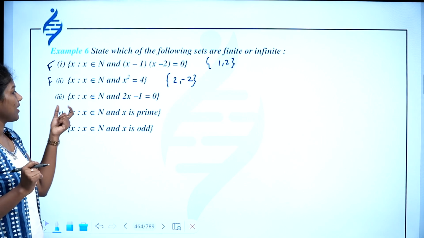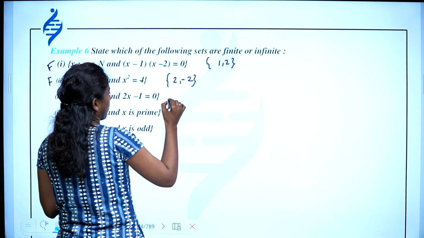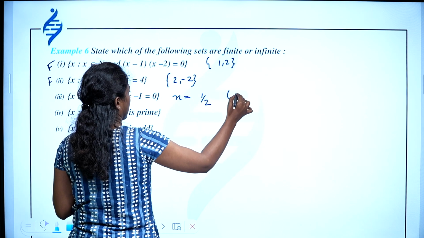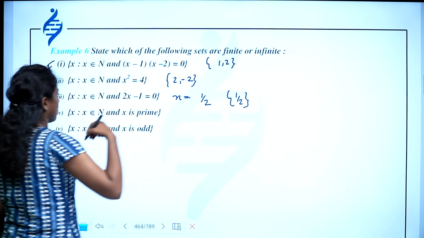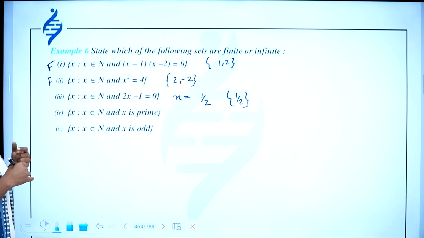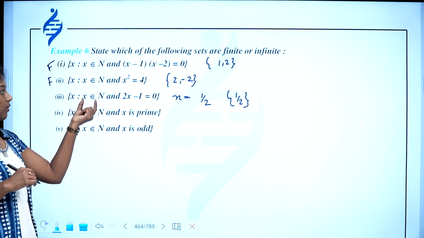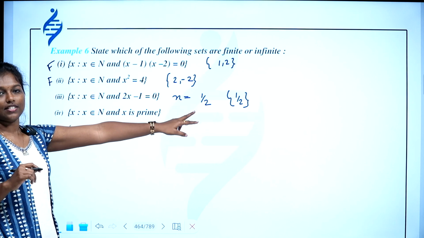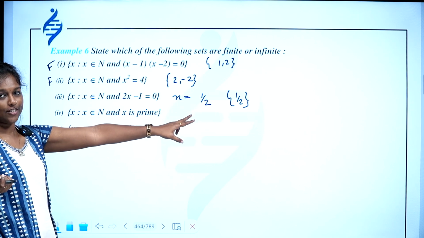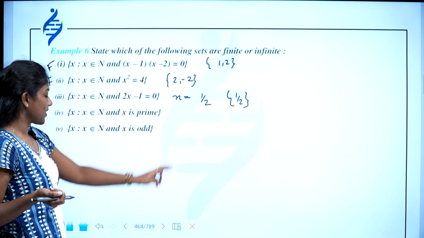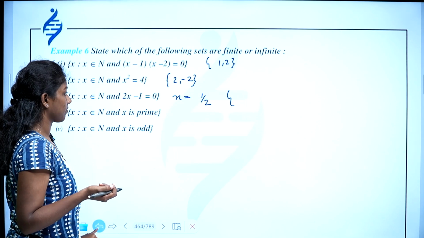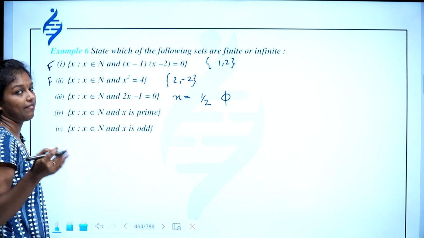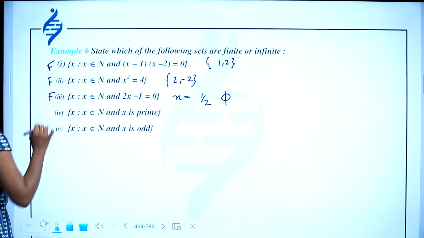Then x such that x belongs to N and 2x minus 1 equals 0. So x will be equal to 1 by 2, or our set will be {1/2}. But we have to see that x belongs to N. This 1 by 2 does not belong to N, or 1 by 2 is not a natural number. So our set will be empty. This is the null set, and we have learned the null set is also a finite set.